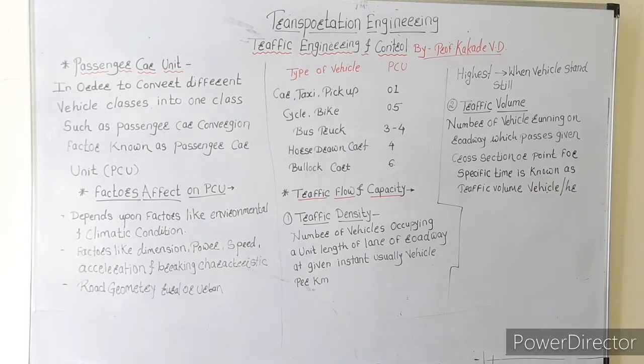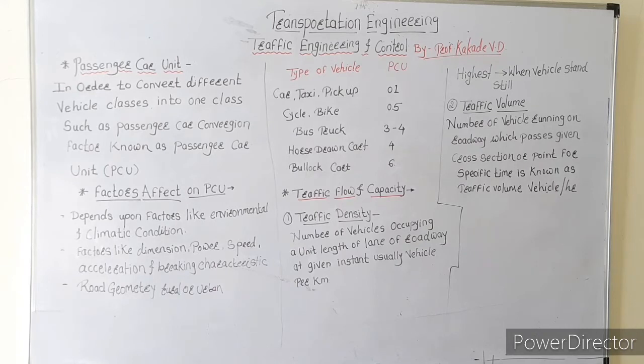You might want to keep more distance from that kind of vehicle, or from bullock or animal drawn carts, because there is a chance of some damaging action happening here. So that's why it has a passenger car unit of 6. Next is the traffic flow capacity.